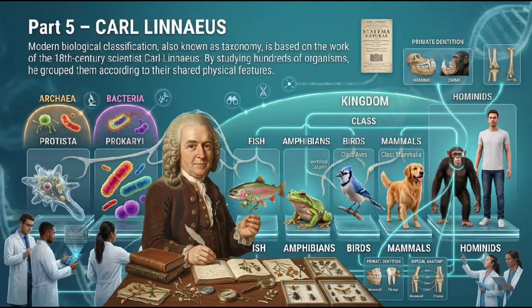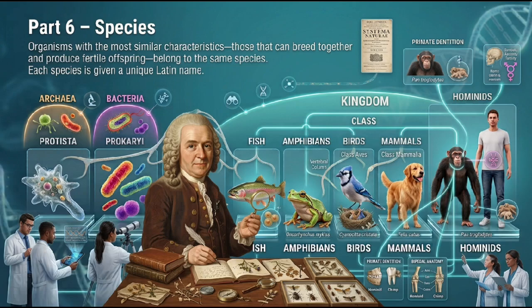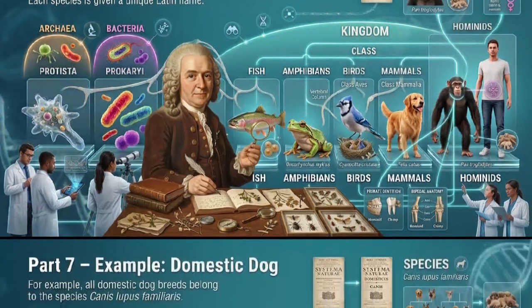Part 5. Carl Linnaeus. Modern biological classification, also known as taxonomy, is based on the work of the 18th century scientist Carl Linnaeus. By studying hundreds of organisms, he grouped them according to their shared physical features. Part 6. Species. Organisms with the most similar characteristics, those that can breed together and produce fertile offspring, belong to the same species. Each species is given a unique Latin name.